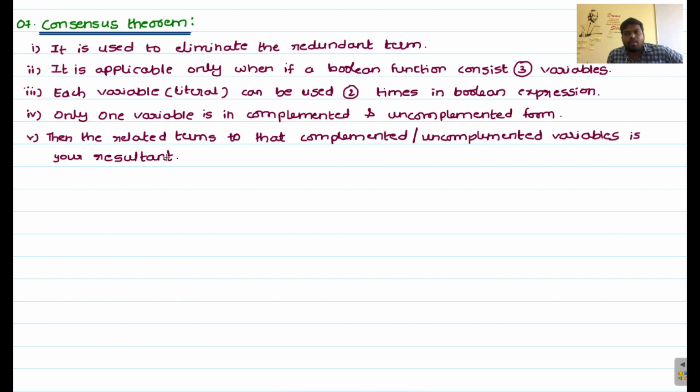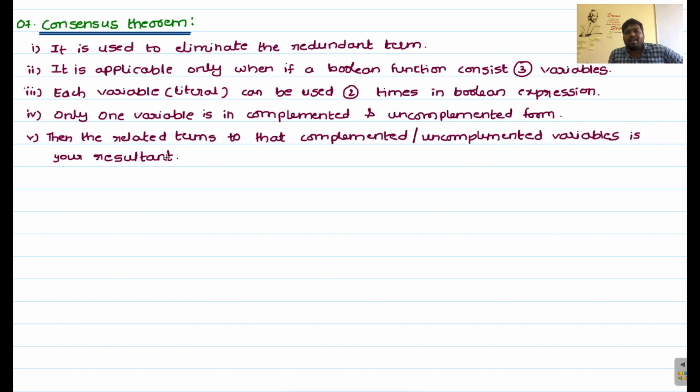If a Boolean expression has three variables, then only we can apply this consensus theorem. Otherwise, don't. Each variable is also called a literal. Each variable can be used two times in that Boolean expression. That is the third point. And the fourth point is that only one variable is in complemented as well as uncomplemented form. Out of three variables, one variable should be in complemented and uncomplemented form. That is a must condition for this consensus theorem.